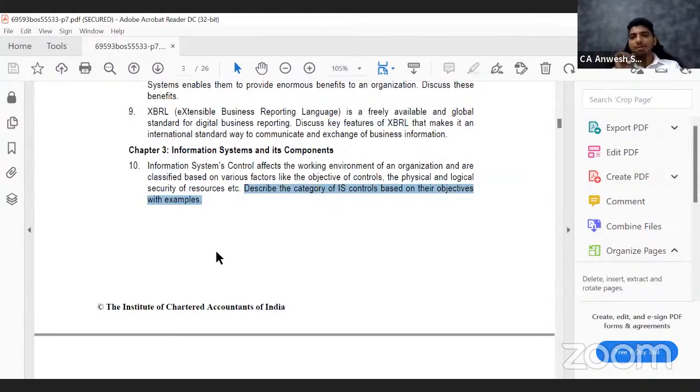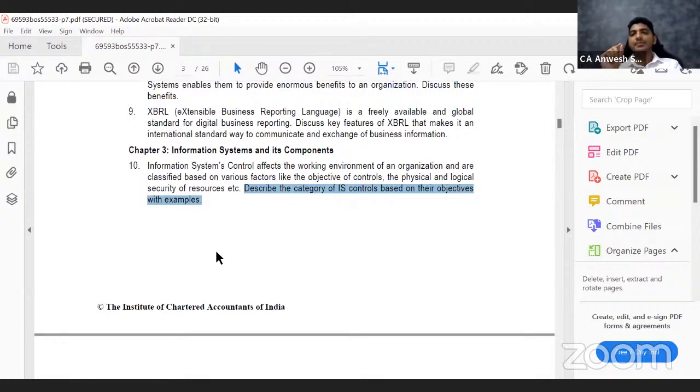Describe the category of IS controls based on their objectives. On the basis of objectives, IS controls are classified into three types. There's a preventive control, there's a detective control, and then there is a corrective control. I'm not going to explain this in detail because this has already been explained in the class. And this is fairly simple. Preventive control simply prevents something from happening. For example, if I'm giving an example of your accounting software.